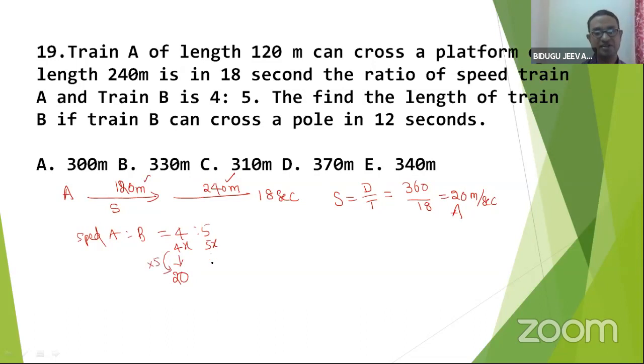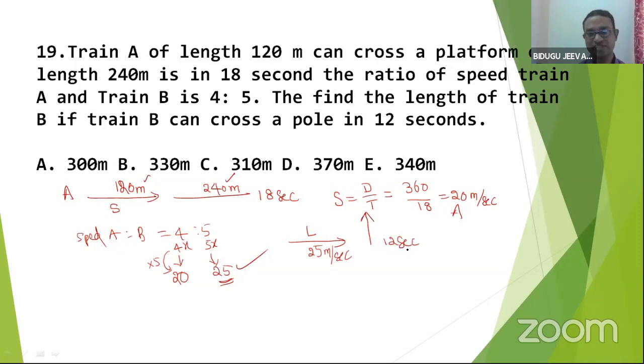Is it right? So this value is given clearly 25. I get the value of B. Question is, find the length of the train B, which is having 25 meter per second speed, to cross a pole in 12 seconds.